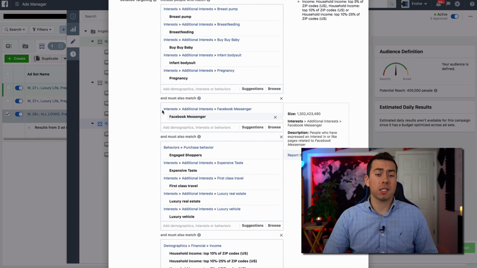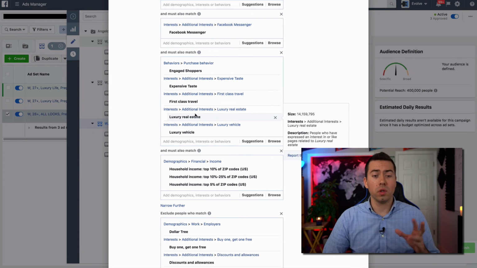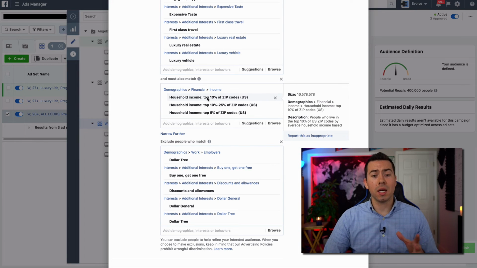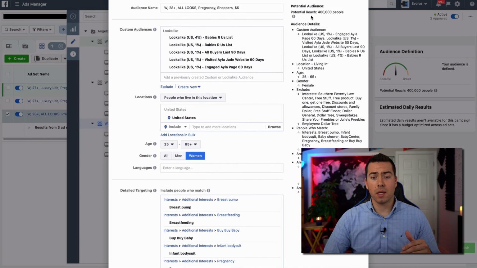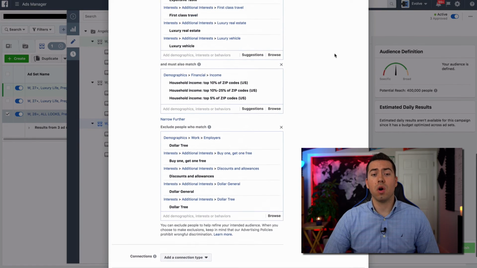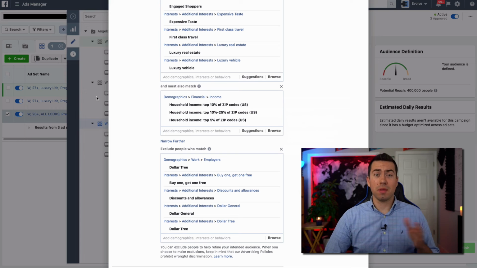And then in another box, Facebook Messenger. They must also be a shopper or into expensive taste, first class travel, luxury stuff like that. And in another box, we have the income ranges and things like that. Now, again, there's gonna be overlap for sure because as we can see, 400,000 potential reach. So there's definitely gonna be some overlap, especially when you're narrowing down the audiences using the same interests as the other ad sets, but I'm okay with that.